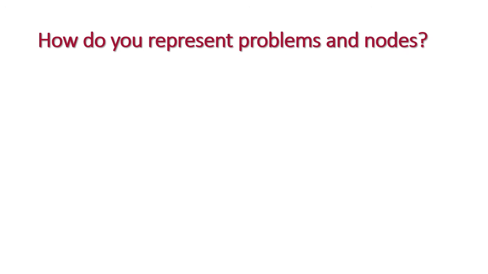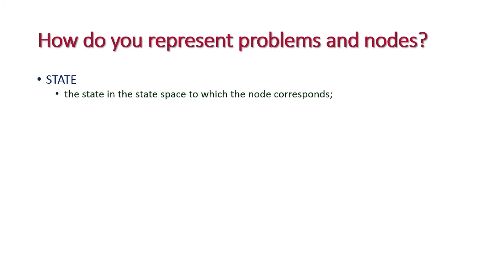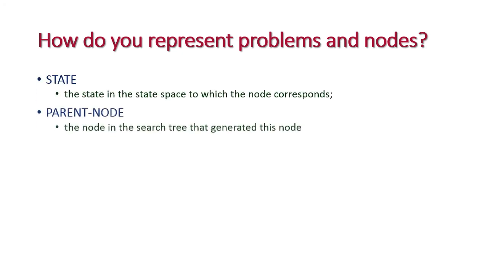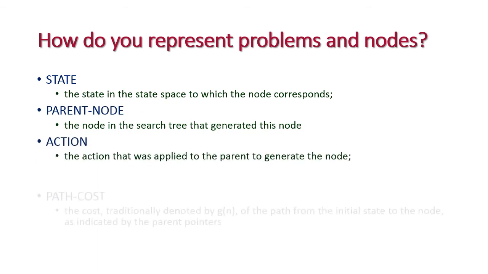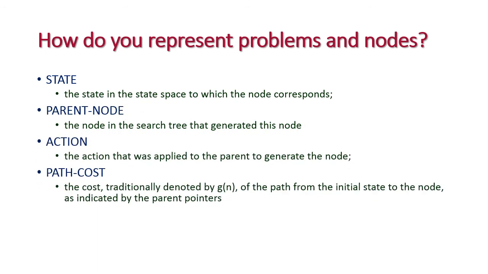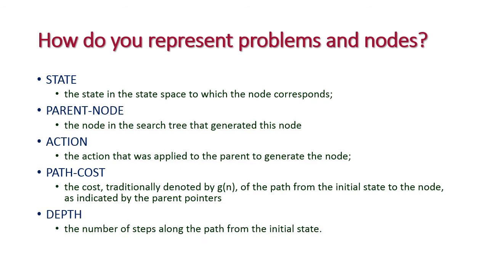And the next question is: how do you represent problems and nodes? Here we have state, parent node, action, path cost and depth. So these five things are important to represent the problem. What are the important things we have? State, parent node, action, path cost and depth.